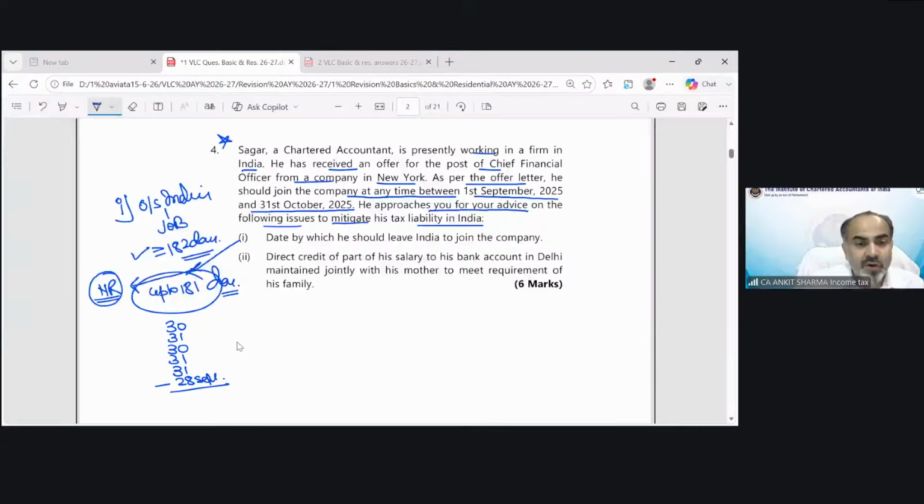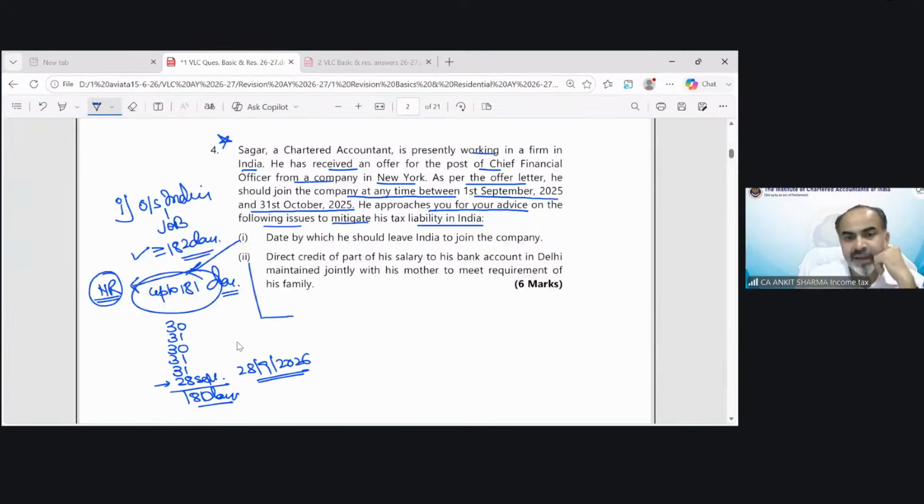So if he leaves on 28th September, he would be in India for 181 days. So you can see how simple was the solution. We just need to calculate when 181 days is going to be completed. And the answer would be 28th September, the date on which Mr. Sagar should leave India to attain the status of a non-resident.